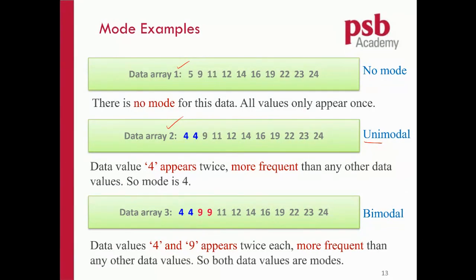Okay, and the third data set, you have 4, 4, and 9, 9. The rest only appear once. So 4 and 9 appear an equal number of times. 4 appears twice, 9 also appears twice. So both of them are modes. So if you have two modes, in English you call that bimodal. Remember the graph that you've seen earlier? If it has two peaks in the graph, then you call that bimodal.